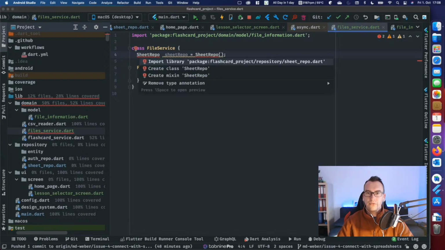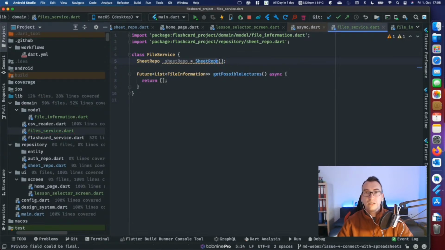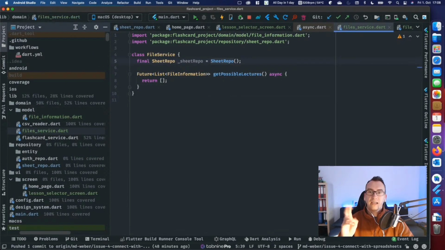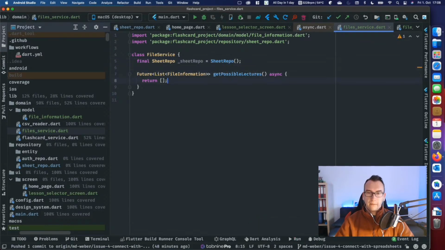So this is not perfect, because we now create multiple sheet repositories, even though we have it registered in two places. So here comes slowly the place where I start with dependency injection, or where we can start thinking about state management. Okay, but in our case, that's all good still.